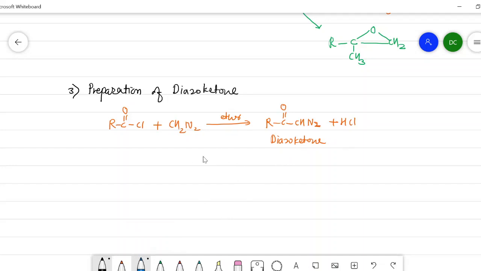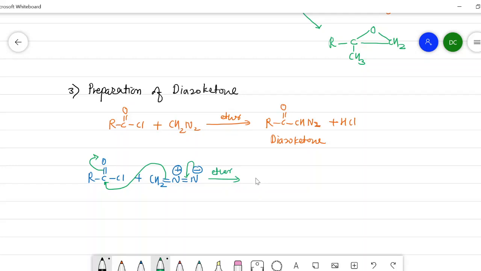Now see the mechanism of the formation of the diazoketone. In the first step, I will write here once again RCOCl plus CH2 double bond N, double bond N. Here is the negative charge, positive charge. Then it will shift the electrons here, then attack on this carbon, and there is a formation of O minus. It is a nucleophilic attack, or we may call it a nucleophilic addition reaction. Then a Cl, then here a CH2, a single bond N, triple bond N, nitrogen possessing a positive charge.